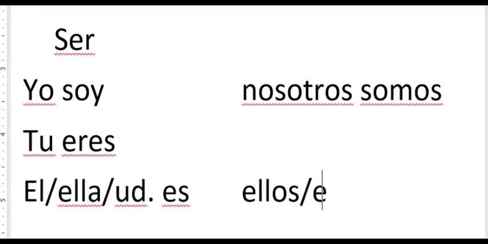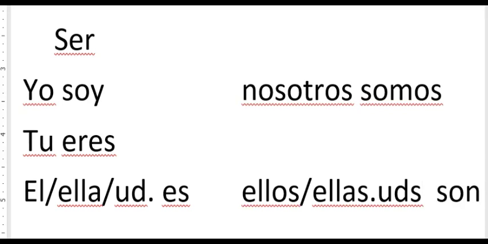Ellos, ellas, ustedes son. So in the permanent sense, when you're referring to something's identity, you use I am, you are, he, she, you, or it is, we are, they are.